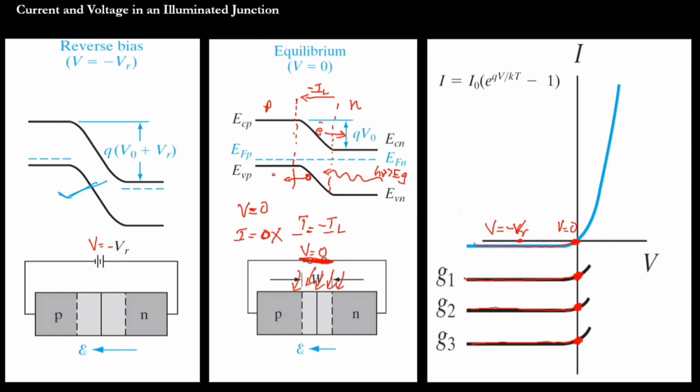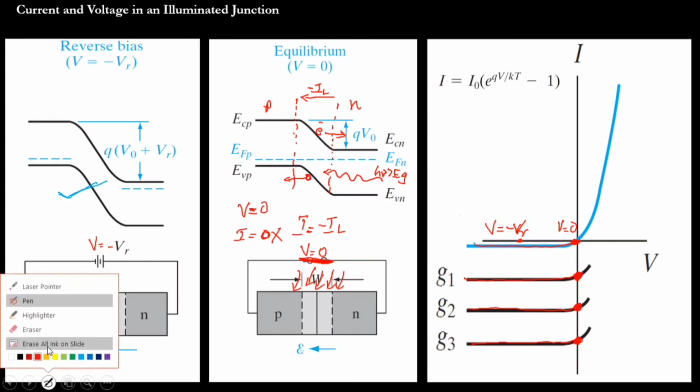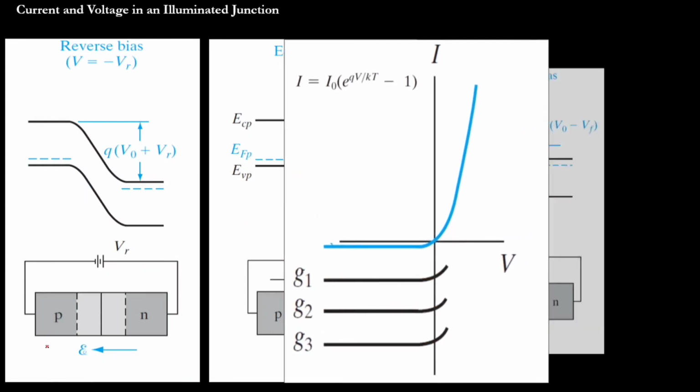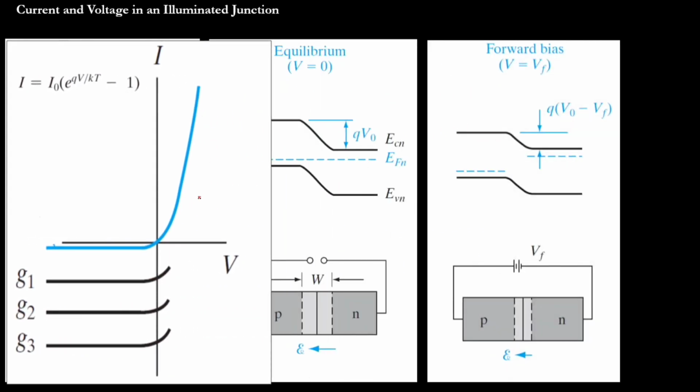One is at reverse biasing condition, another is at equilibrium. And let's see the third one. The third one is at the forward bias. Okay, at forward bias, what will happen? At forward bias, we know that Fermi level is split up into two, and still there is a depletion region. That means there is an electric field. So here also I can mark a depletion region. I can mark my transition region here.